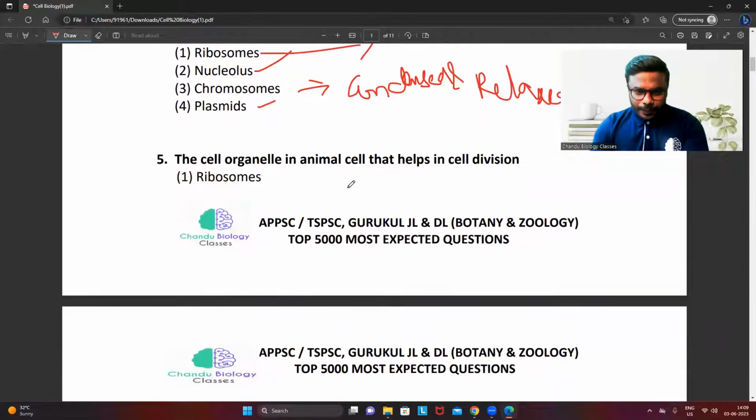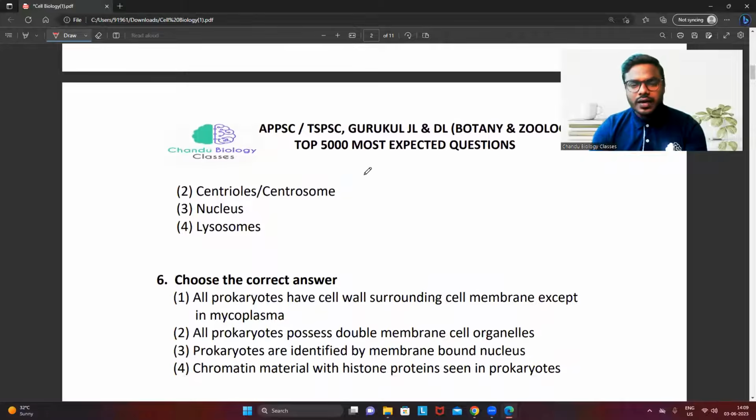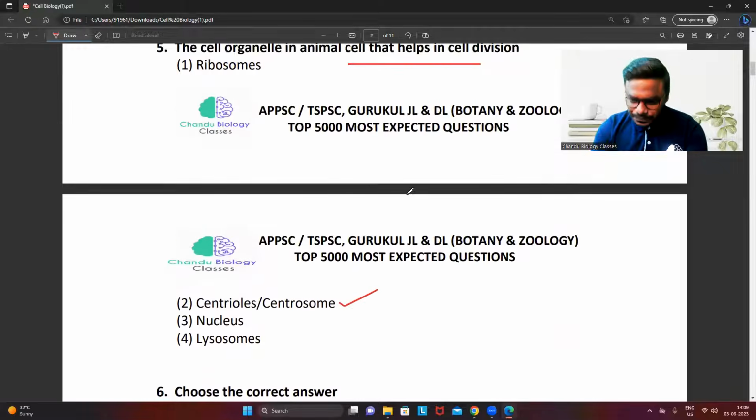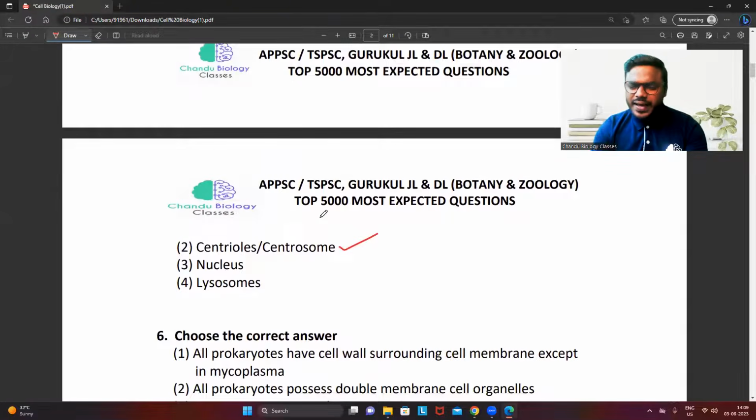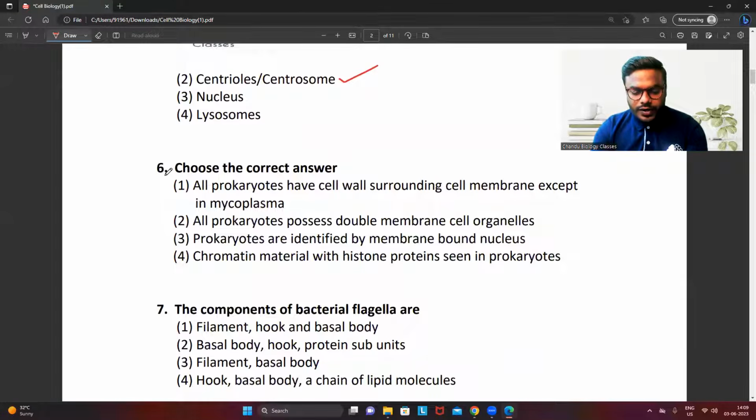The cell organelle in the animal cell that helps in cell division. We all know that centrioles or the centrosomes are helpful in cell division. It's a direct question. And remember, everyone try to understand question number 6. Choose the correct answer. Very good question. All the prokaryotes have a cell wall surrounding the cell membrane except mycoplasma. We know, right? Mycoplasma do not have any kind of cell wall. That's why we can call it the jumping genes of microbiology.